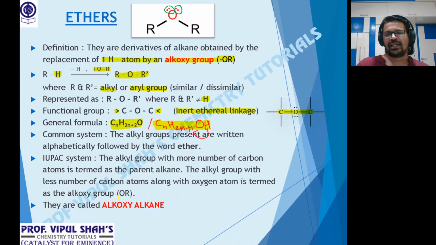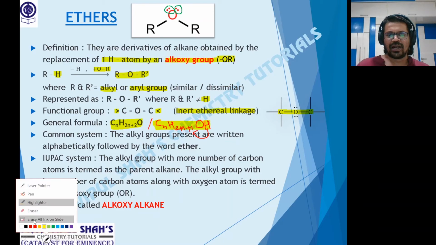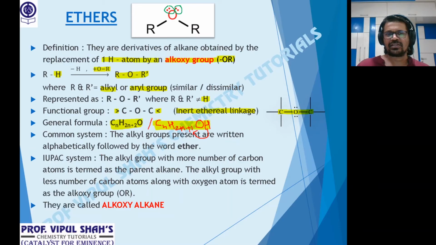Common name, how do we write? Whatever your two alkyl groups are, you write the two alkyl groups present alphabetically followed by the word ether. Meaning in this R-O-R dash, please look at the slide on the top, you write the names of the two alkyl groups alphabetically followed by the word ether.